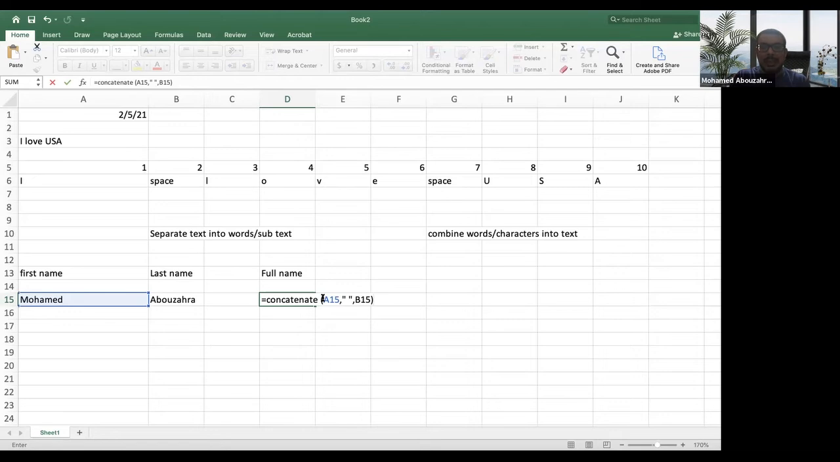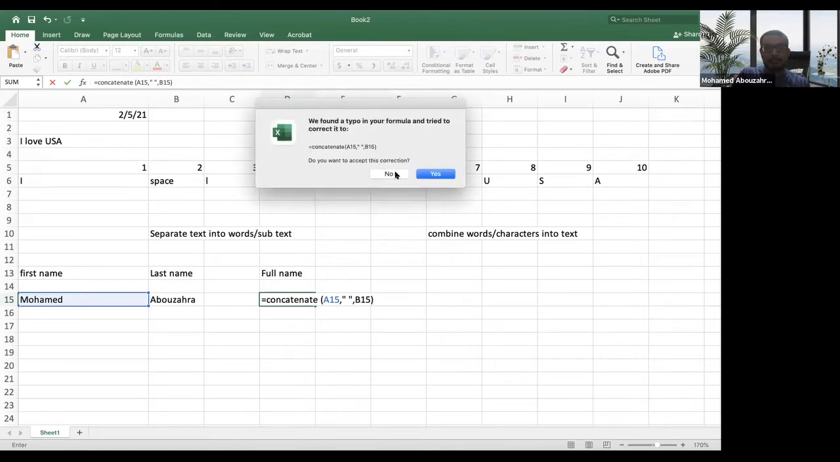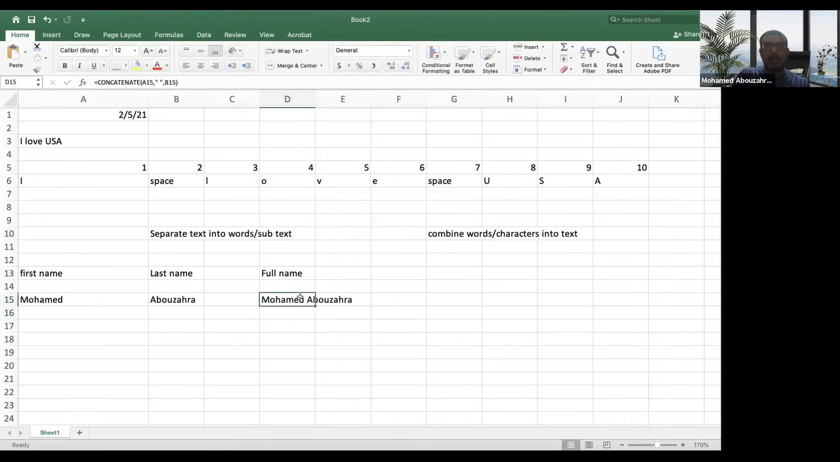So you can see that I included the cell A15, which contains my first name, and then I explicitly specified a space, and then I put B15, which is my last name. Okay, now we have it correctly: Mohammed space Abu Zahra. Okay, right. So this is everything about the concatenate function.